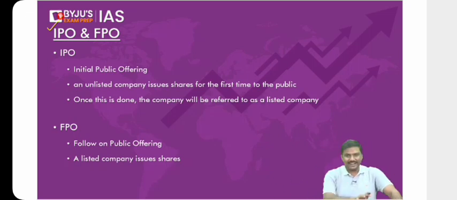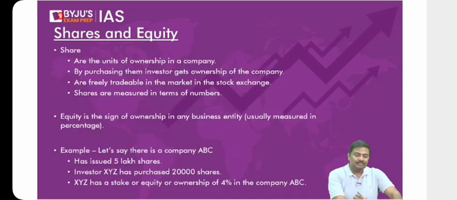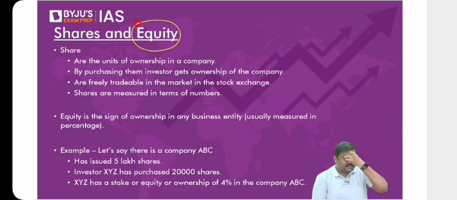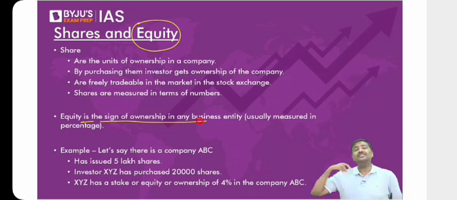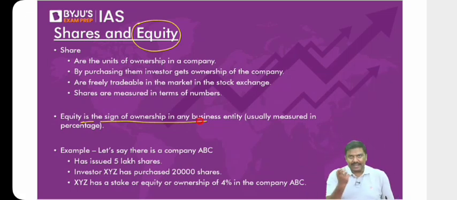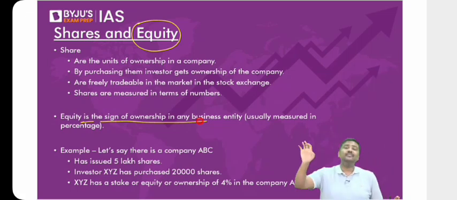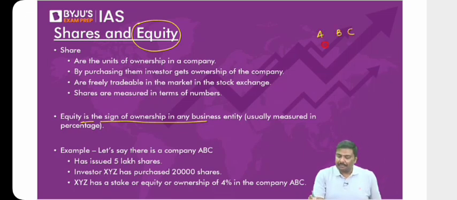First and foremost, what is the meaning of the term equity? Understand this. Equity simply means it is representing ownership in a company. Whenever you say I have certain equity in the company, what does it mean? It simply represents you have a certain percentage of ownership in a company. For example, imagine 3 people have ownership in a company, A, B, and C. A has a 50% ownership, B has a 40% ownership, and C has a 10% ownership.